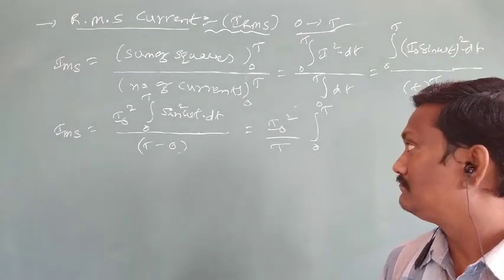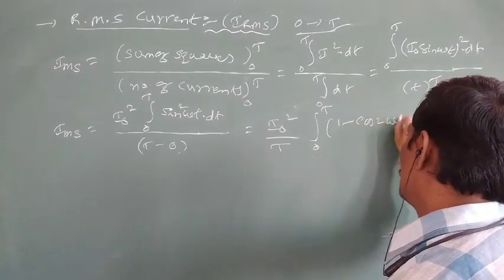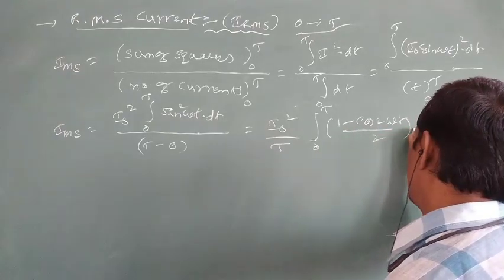So sin square omega t can be written as (1 minus cos 2 omega t) by 2, into dt.